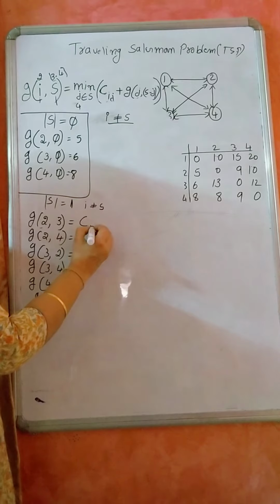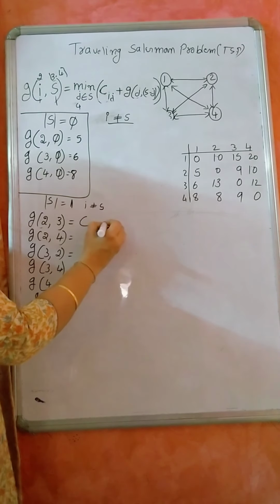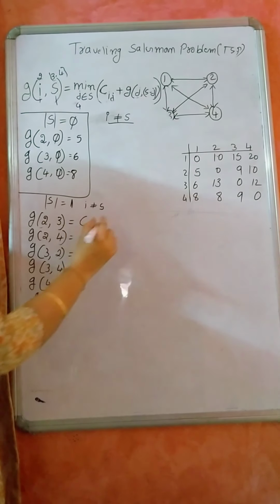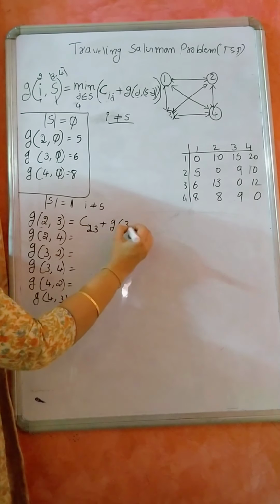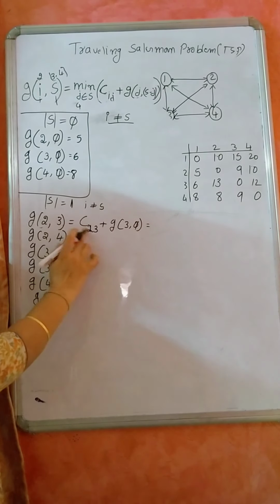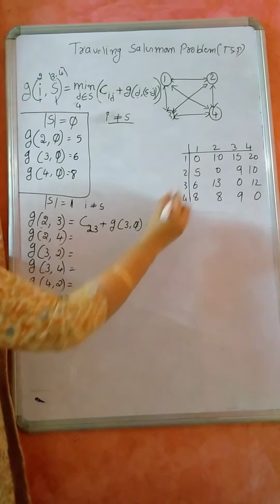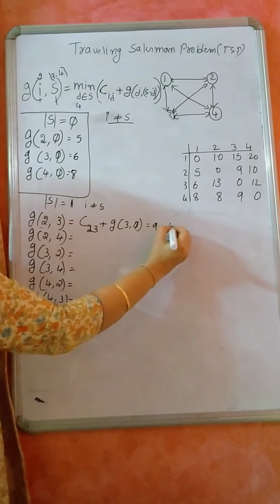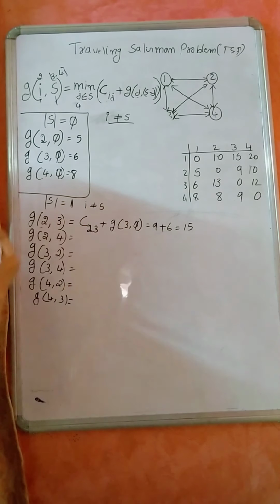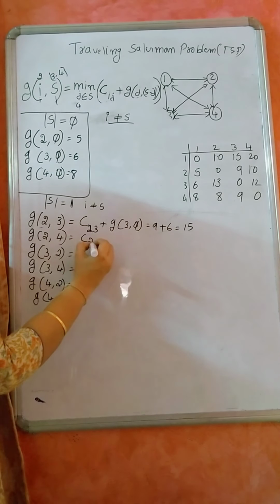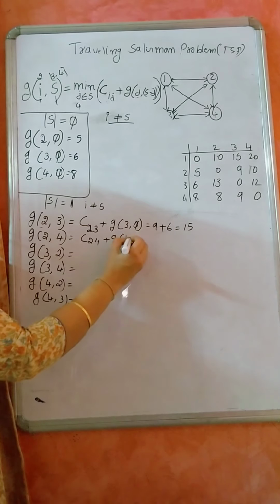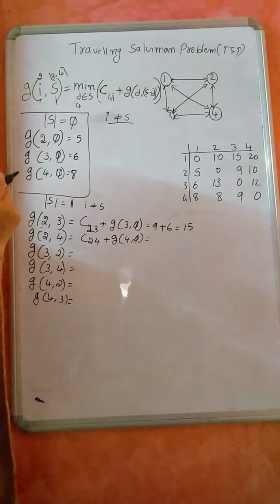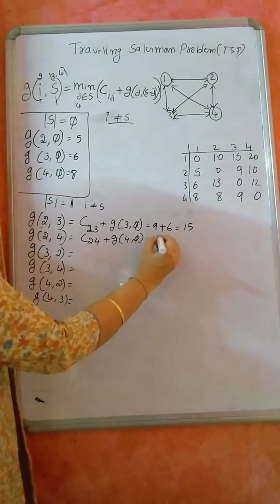So it is C of 2 3 plus G of 3 null. Same formula I am writing. Only min is not required. So what is C of 2 3? 2 3 is 9 plus G of 3 null which is 6. So it is 15. Got it. Similarly, it is C of 2 4 plus G of 4 null. So it is nothing but 2 4 is 10 plus 8, 18.